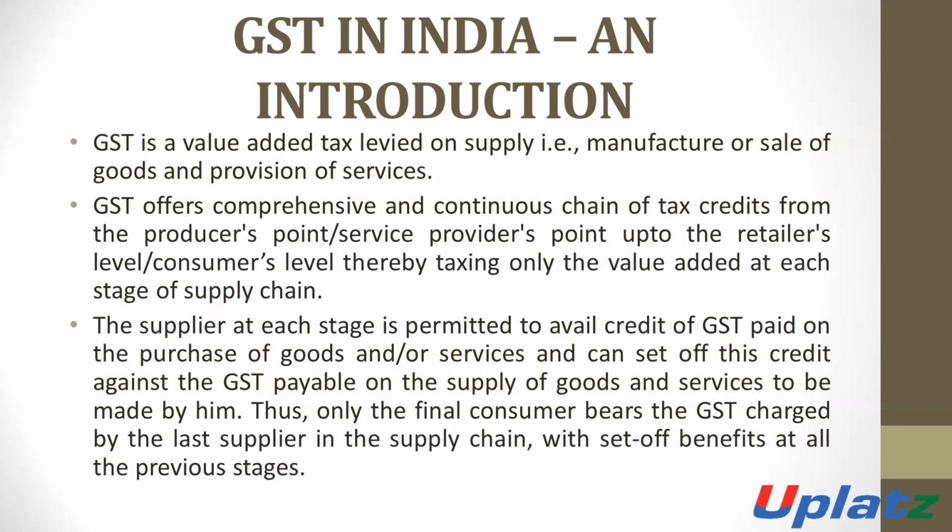In the case of GST, there is a proper chain of credit. There is a proper chain of credit because in the case of indirect tax, the tax is indirectly borne by the consumer. It is indirectly borne by the consumer because the consumer cannot shift such tax to another person. He indirectly pays such amount to the government.